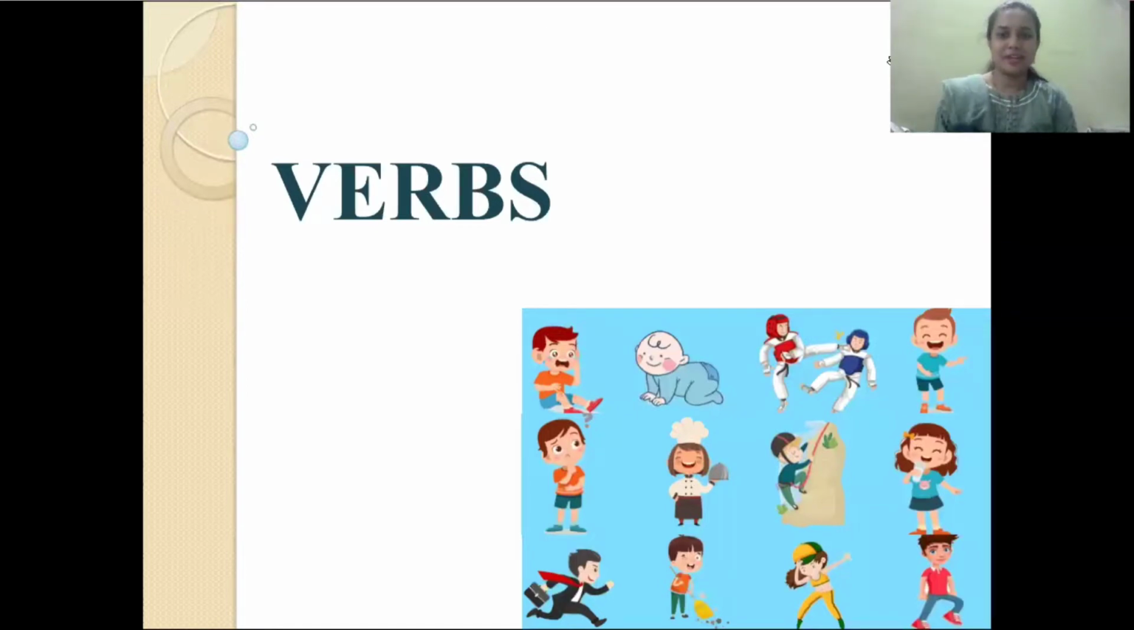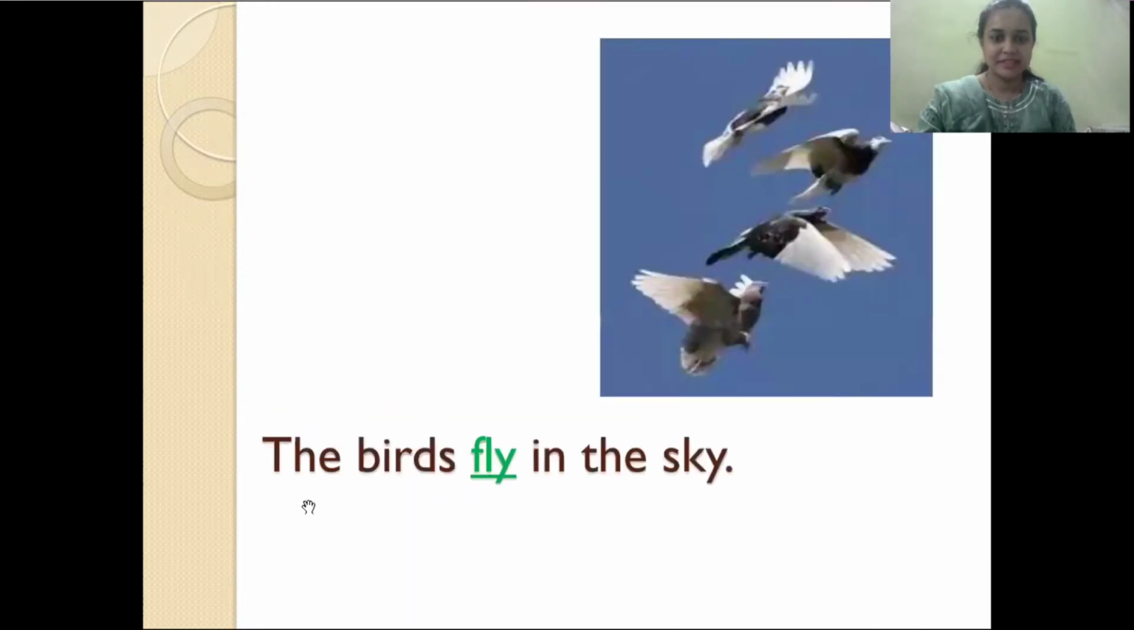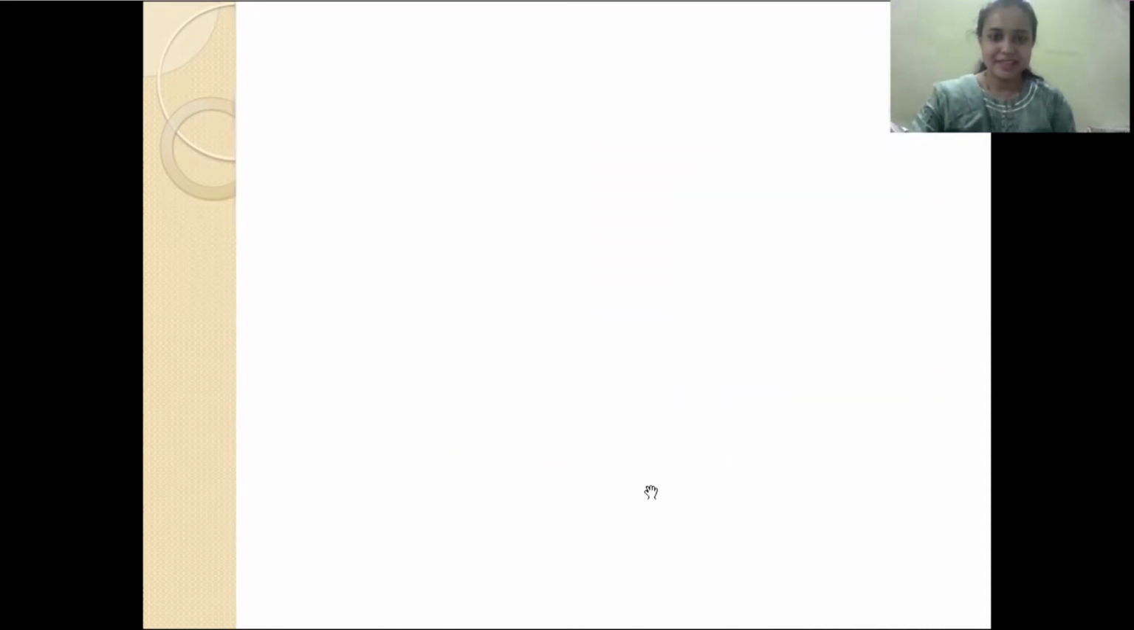Verbs are also called action words. Now let us read a few sentences to understand more about verbs. Read the sentence. The girl eats food. What is the action being done by the girl? She eats food. So here the verb is eats, which is highlighted in green color. Now read this sentence. The birds fly in the sky. What is the action being done by the birds? They fly. So fly is the verb in this sentence.